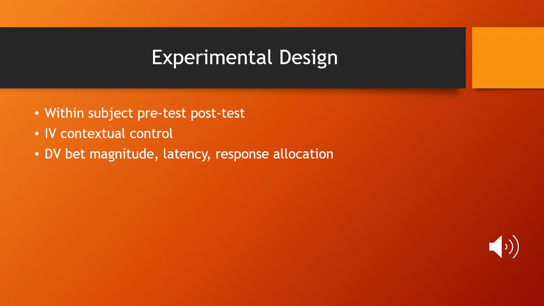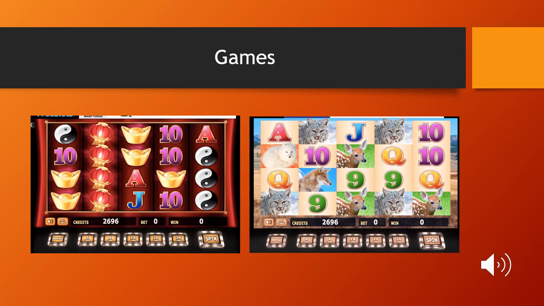The independent variable was the introduction of contextual control, with the dependent variable being bet magnitude, latency, and response allocation. Games were chosen. There was one game that had a blue-brown background. This was used for less than and was the targeted game to reduce. The other had a black background and was used with more than.